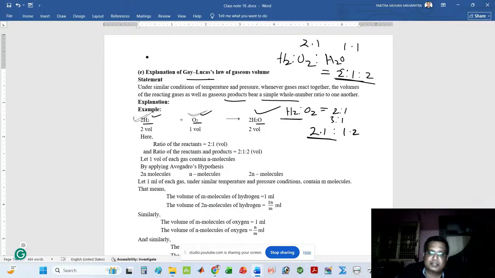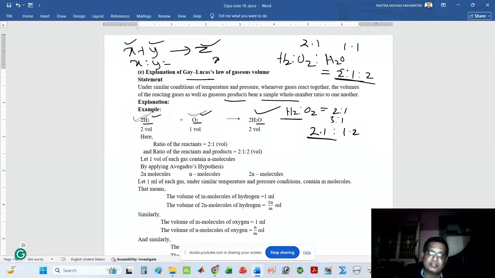Again, I simply explain. If X plus Y gives Z, X is a gas, Y is also a gas, Z is also a gas. Then, according to Gay-Lussac law, if X, Y, Z are kept in similar condition of temperature and pressure, then the ratio of X and Y is a simple whole number ratio.